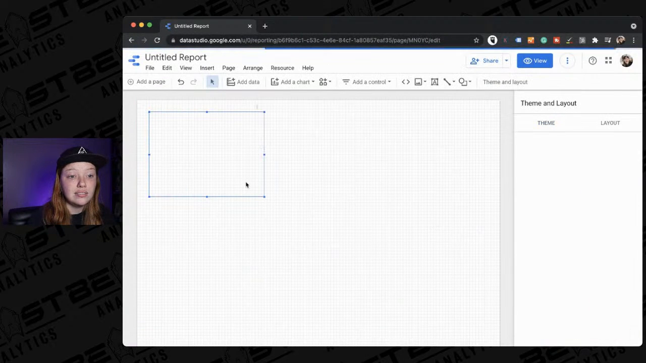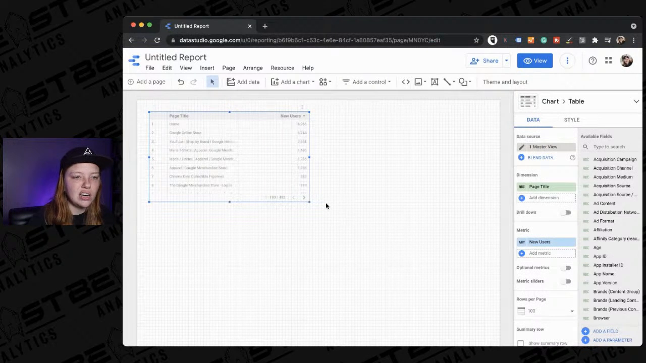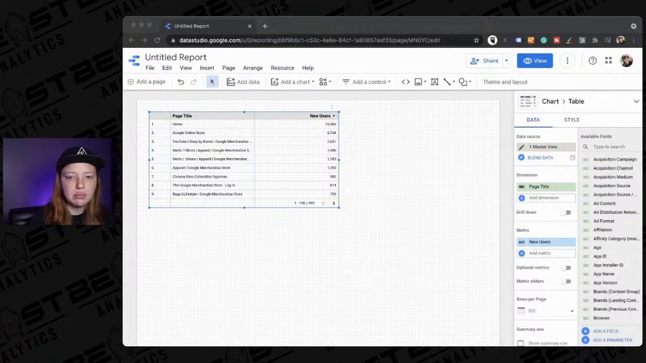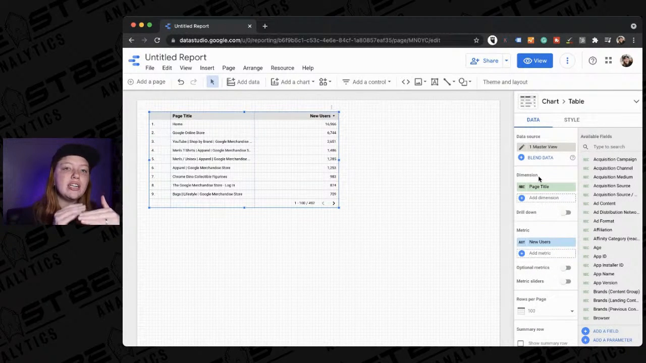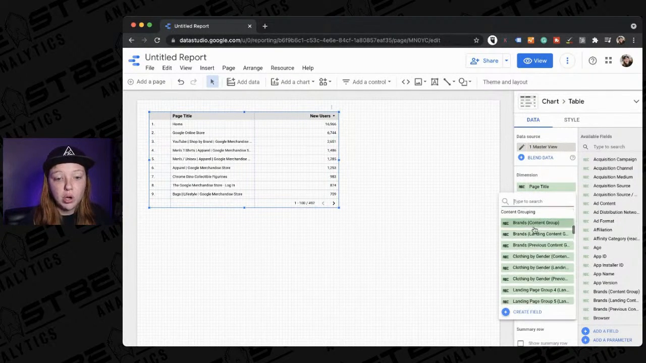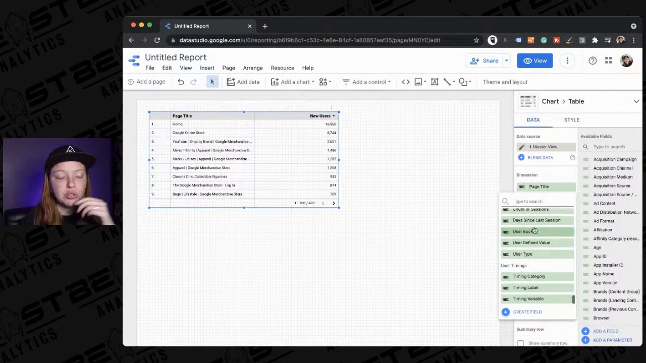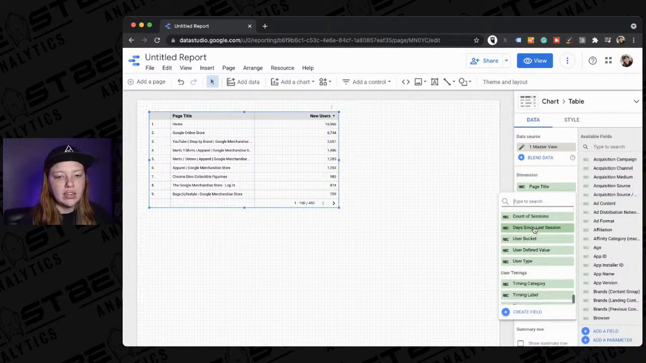And now it creates just one of the common tables that people tend to look at here. So you can see here we have our data source at the top. Then we see our dimension. Remember, a dimension is how you splice data. It's qualitative data. So these are things like location, page, device. You can click here and it'll show you all the different dimensions that you have access to from Google Analytics.